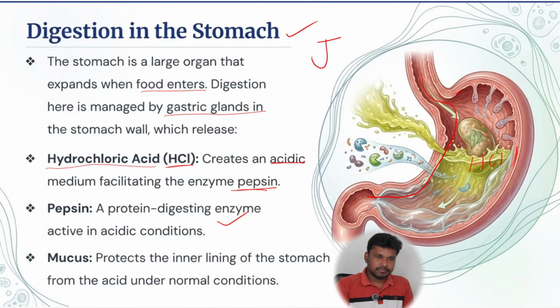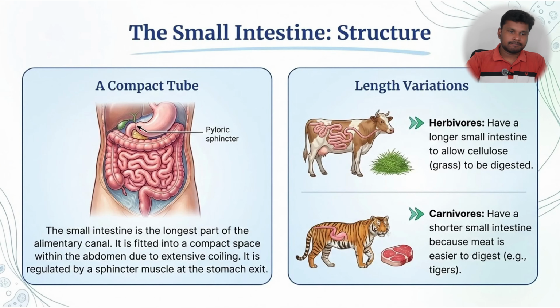Okay. Next, the small intestine structure. Small intestine is the longest part of the alimentary canal. In the alimentary canal, we can say the longest part is the small intestine, which may be around 6 to 7 meters long, which is around 20 feet in its length. Okay, it is fitted into a compact space within the abdomen due to extensive coiling. You can see here the extensive coiling.